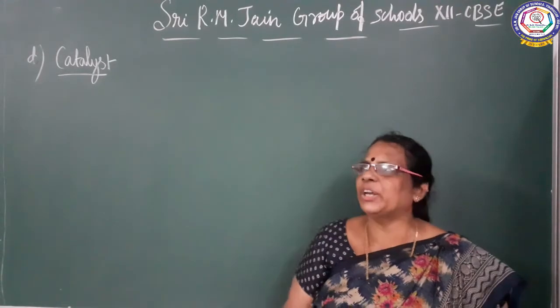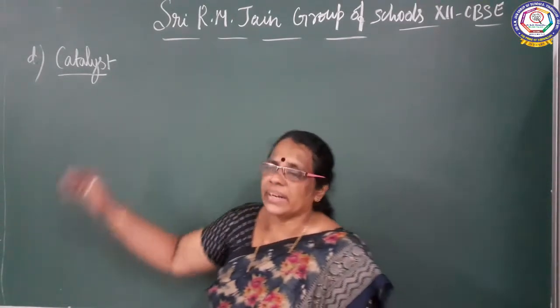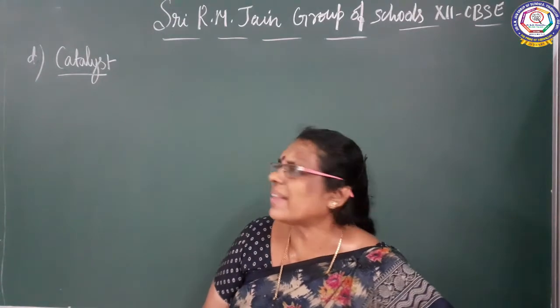Okay children, let us continue with the next factor. What is that? Catalyst. So what is a catalyst?